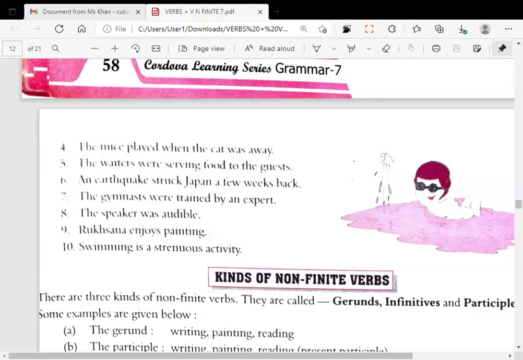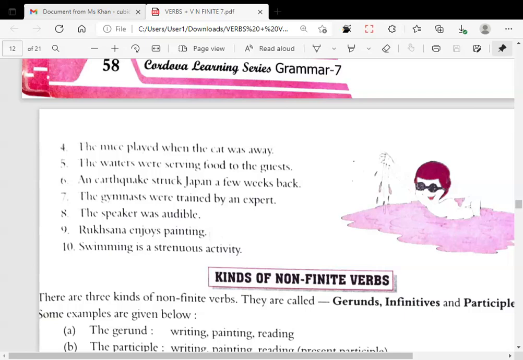Whatever sentence will be there in the question paper, you have to apply the learned concept: what is the definition, what is the function of a finite verb. What is called non-finite, when will it be non-finite, why is finite finite, why is non-finite non-finite. Is this distinction clear to everyone?